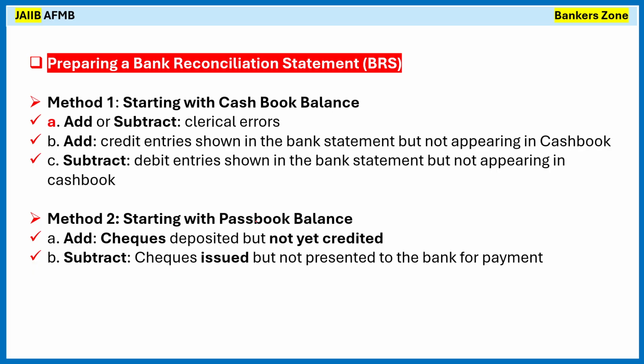Okay, so generally in the passbook we have only two options. Checks which are deposited but not yet credited, we will add them. We assume that it will be credited. Whatever checks we have issued but not presented for payment in the bank, we assume that it will be paid. So we will subtract it. Okay, very simple. Passbook entries are fewer.